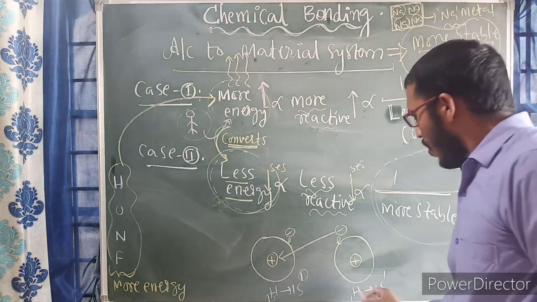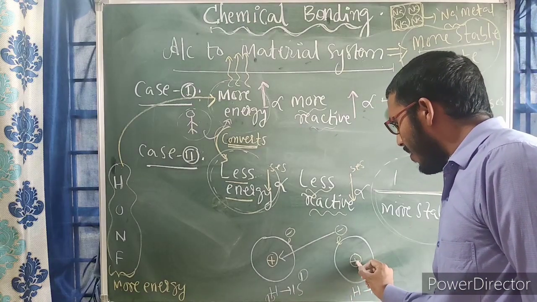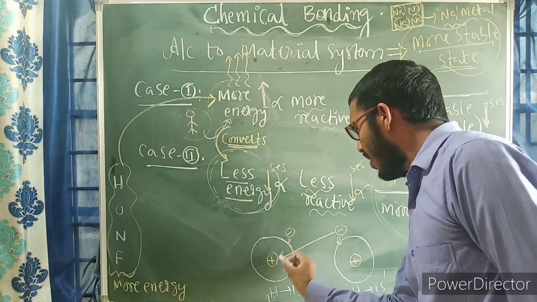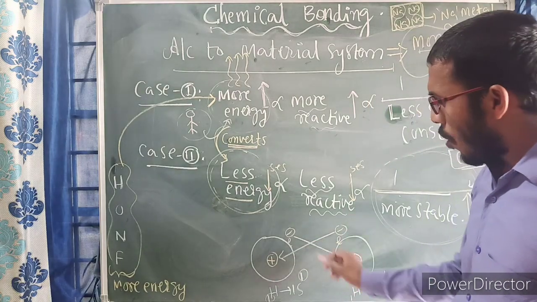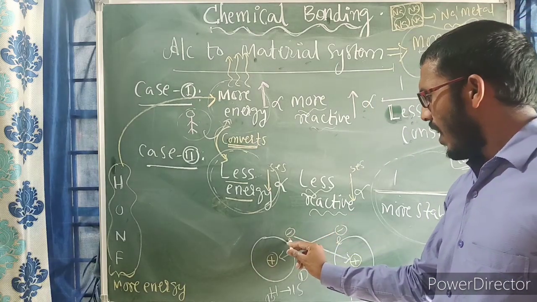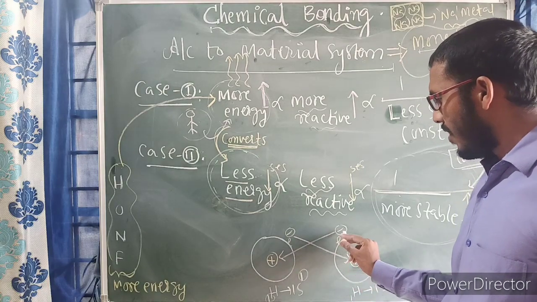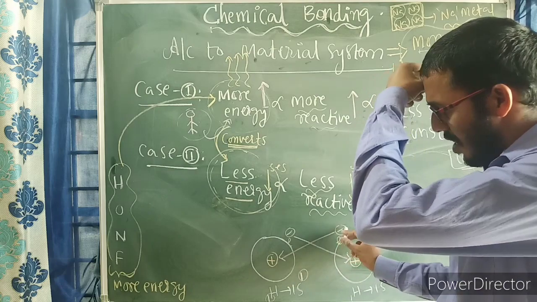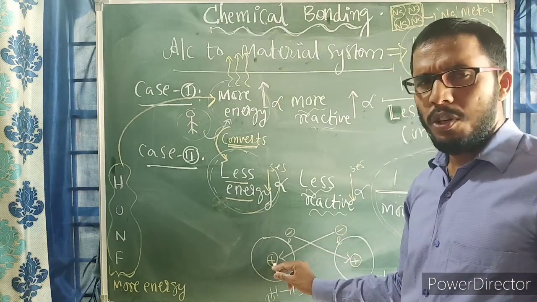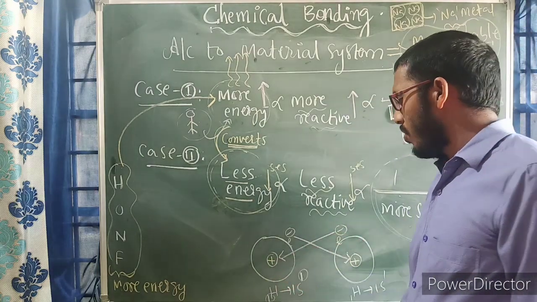Now see, how many attractive forces are here? Nucleus and electron, and the other nucleus and electron. So both will be approaching each other.